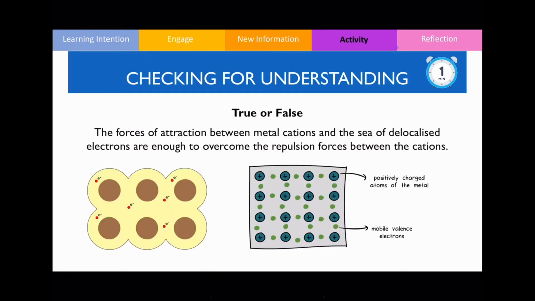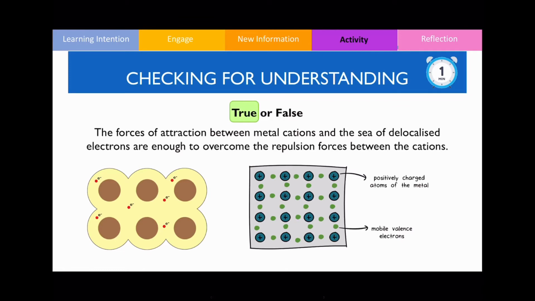See whether you can answer this question. This is a true or false question. It reads: the forces of attraction between metal cations and the sea of delocalized electrons are enough to overcome the repulsion forces between cations. In this case, the correct answer is going to be true.